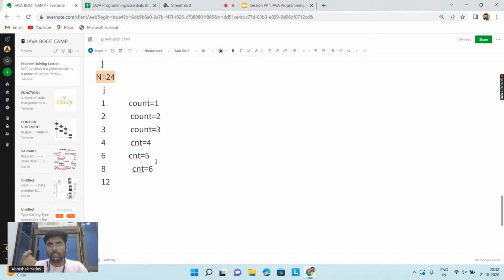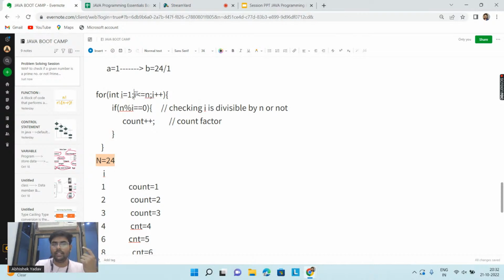After that, 24. Am I missing any factor here? So here the value of count is 7. Please write in the comment if I'm missing any factor here. The value of count is 8 here. So 1, 2, 3, 4, 6, 8, 12, 24. And after that the value of i will become 25, and this if condition will become false, and I will move out of the for loop.